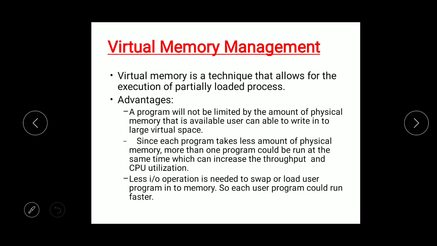Physical memory is nothing but the main memory. By doing this you can execute more processes simultaneously, and the process also requires very little input output, which makes the process run faster.